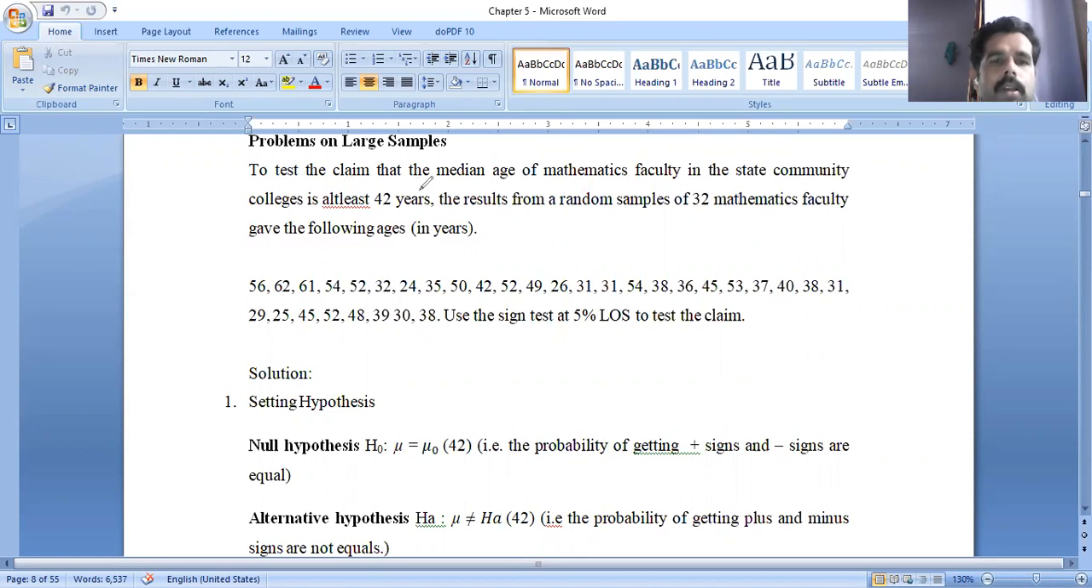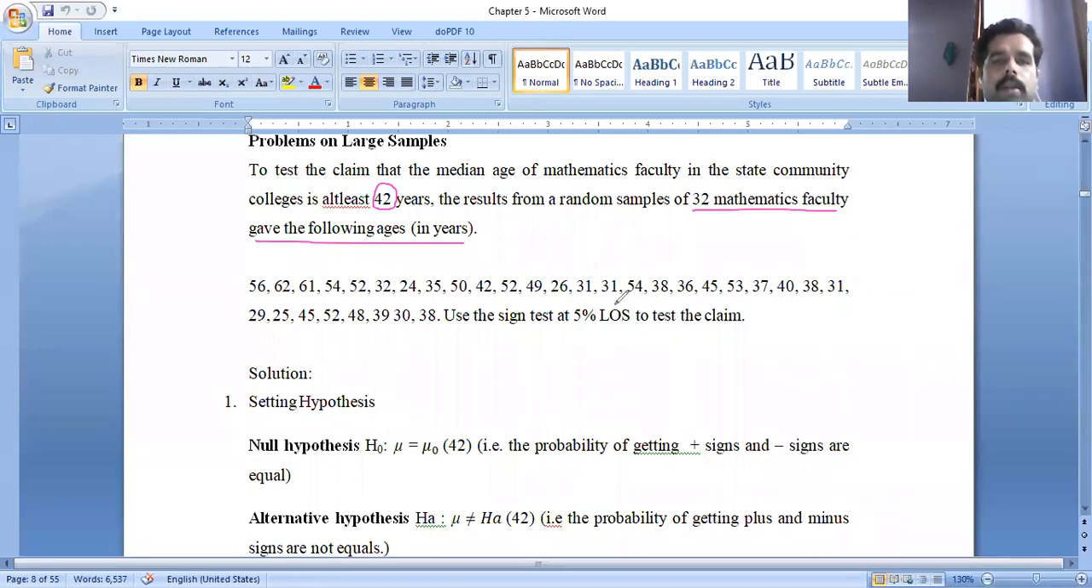To test the claim that the median age of mathematics faculty in the state community college is at least 42 years here. At least 42 years is the average number, and the results from the random sample of 32 mathematics faculty gave the following ages in years. So these are the ages of the faculty members. Use sign test at 5% LOS to test the claim.